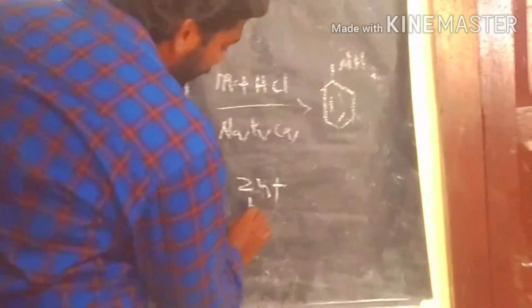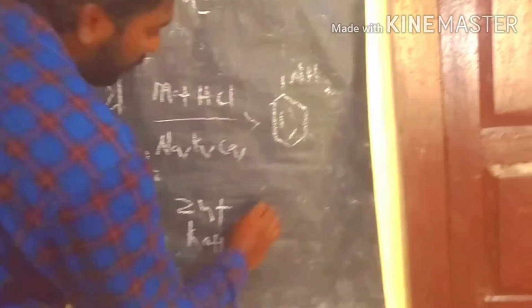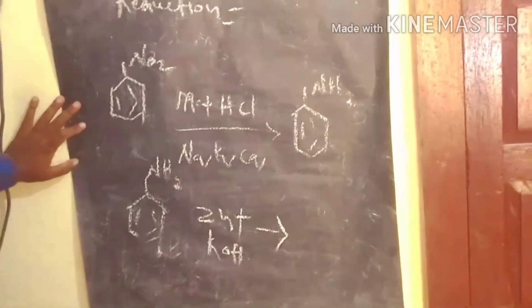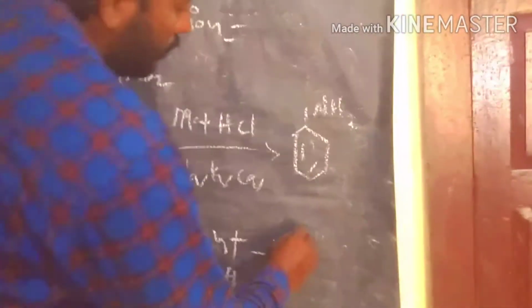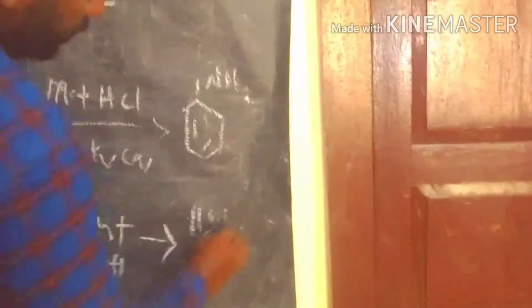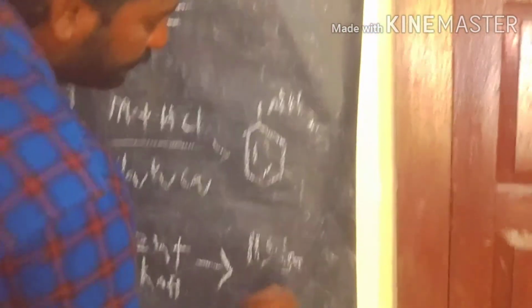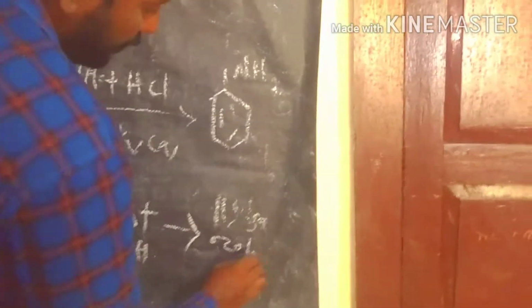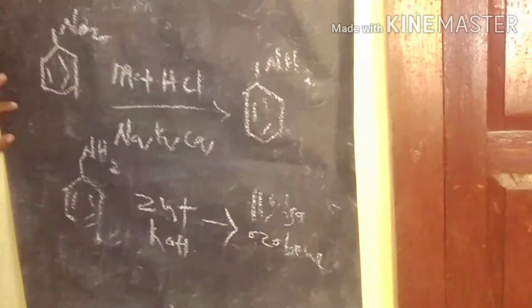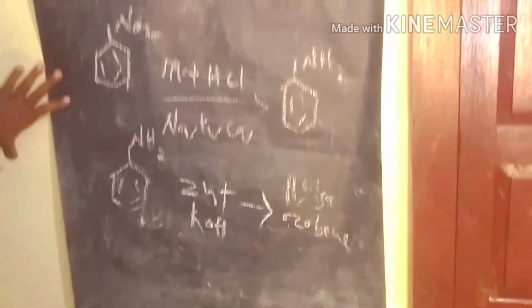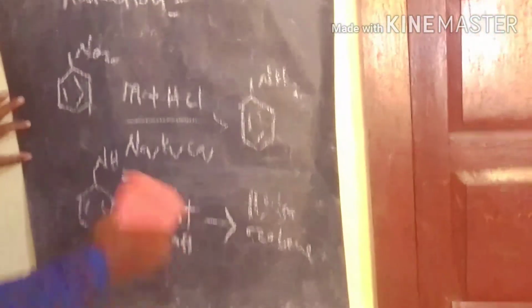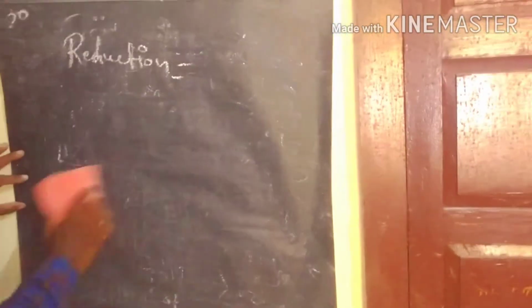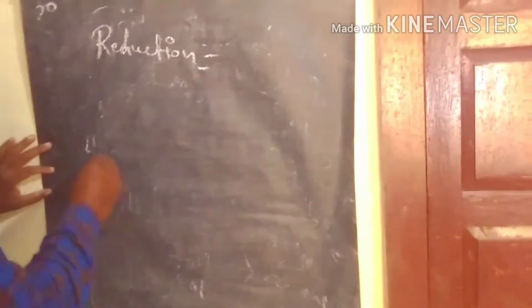So that we take as KOH. It produces hydrazobenzene. So what is called hydrazobenzene? Hydrazobenzene is one of the products we are getting here, from nitrobenzene and zinc metal reacting in the basic medium.